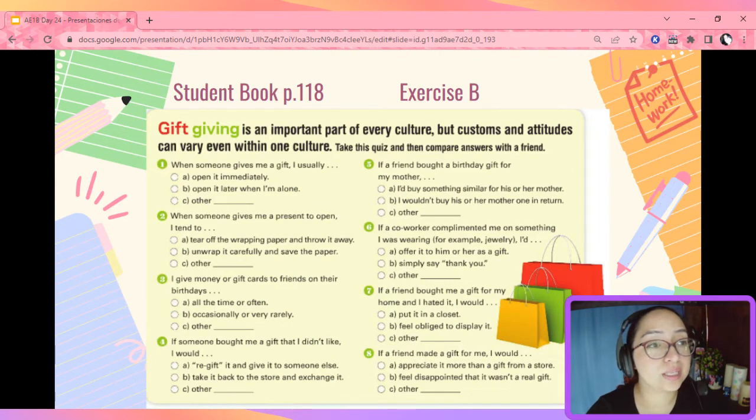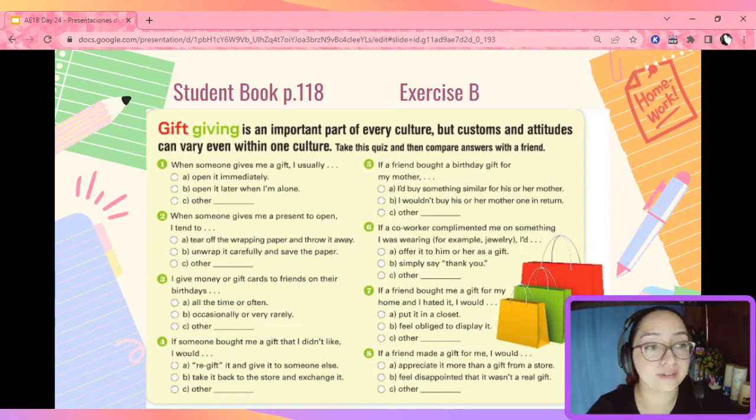So let's go to page 118 from our student book. Exercise B. Please take this quiz about gift giving. Choose the options A, B, or C. If you chose C, please write your answers. I'll show you my first answer.